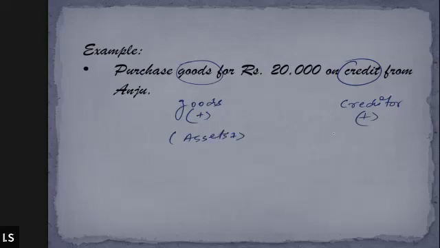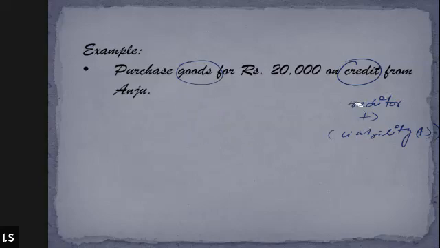On the other hand, liability will also be affected, and this is going to increase your overall liability. Got it? When we buy goods on credit, it is going to increase the amount of goods and increase the overall liability since we are buying it on credit. Yes or no? Is it clear? Tell me, both of you. Yes, sir. All right.